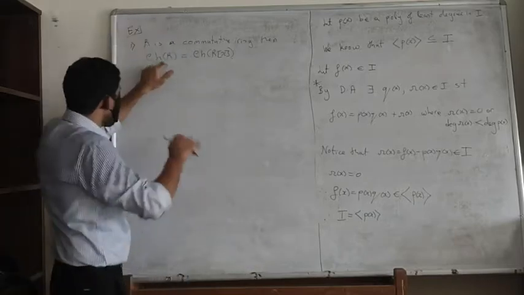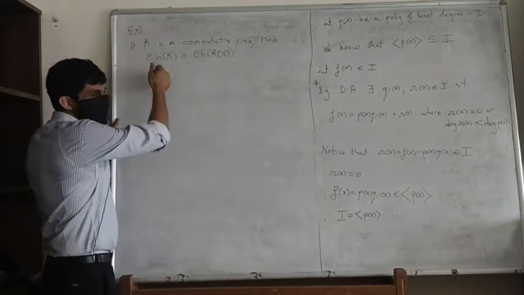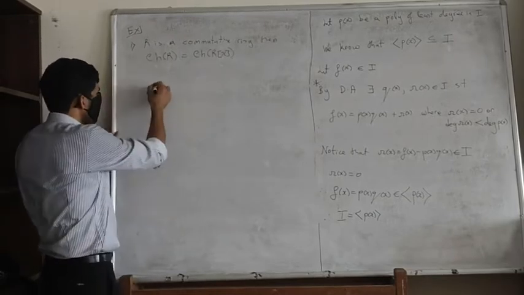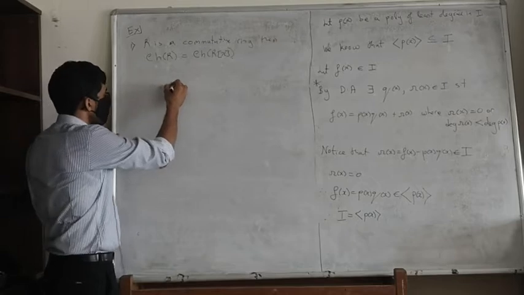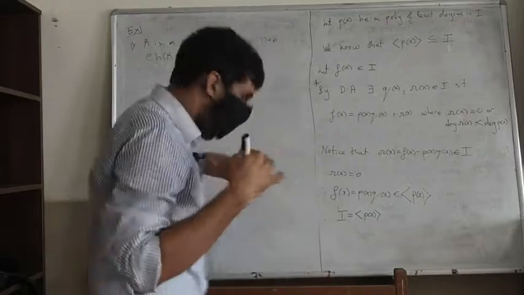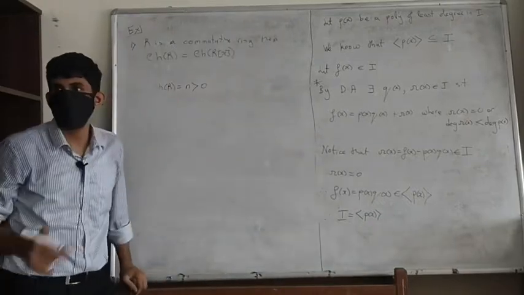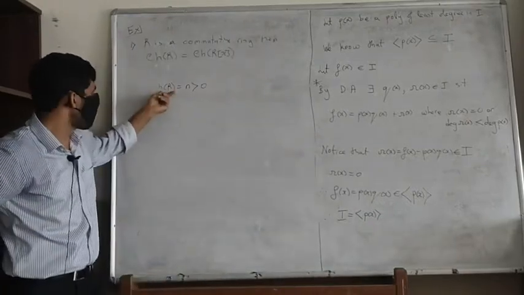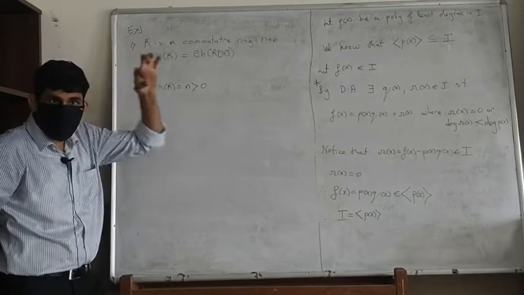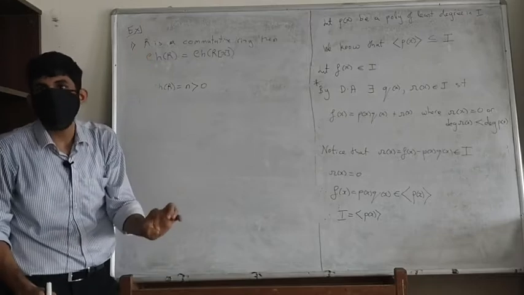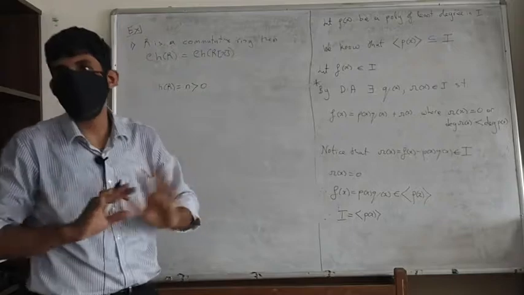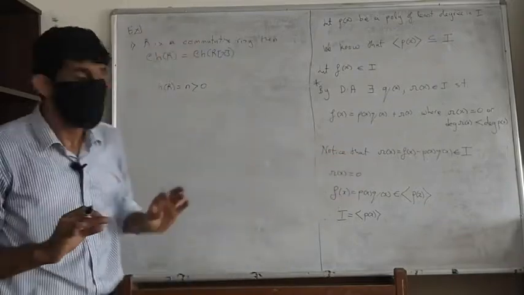So now we assume that the characteristic of R is positive, say n. Ask yourself, what does it mean to say the characteristic of R is positive? It means that if you take any element of the ring and add it to itself n times, you get 0, and if you take any lesser number and do that, you are not going to get 0 for every element.